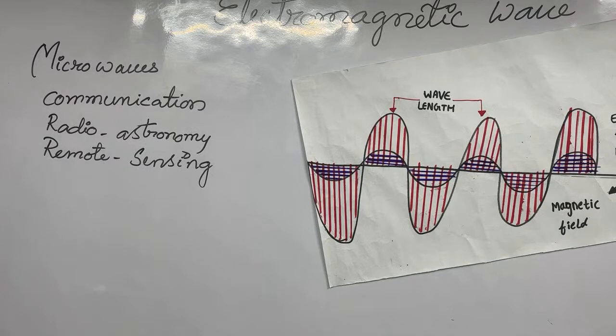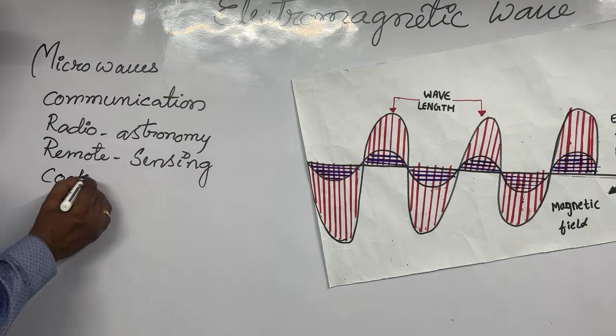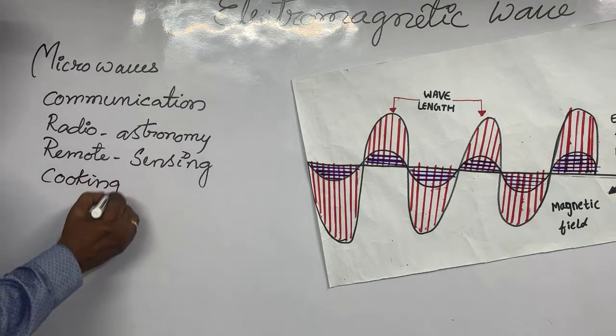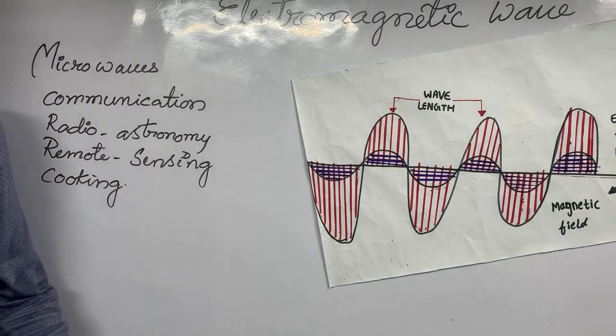So now this is what we call microwaves, and even microwaves are used in so many places. This is from a cooking point of view, where you use the microwaves for cooking, and nowadays people are simply thinking that I am cooking it in the oven, I am heating these items in the oven.